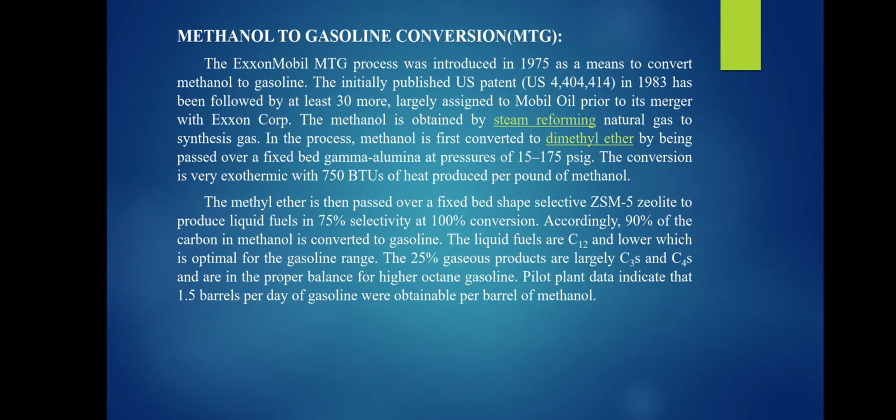The Exxon MTG process was introduced in 1975 as a means to convert methanol to gasoline. The initially published US patent 4,404,414 in 1983 has been followed by at least 30 more, largely assigned to Mobil Oil prior to its merger with Exxon Corp. The methyl ether is then passed over a fixed bed shape selective ZSM-5 zeolite to produce liquid fuels in 75% selectivity at 100% conversion.